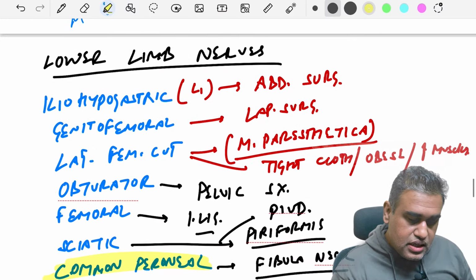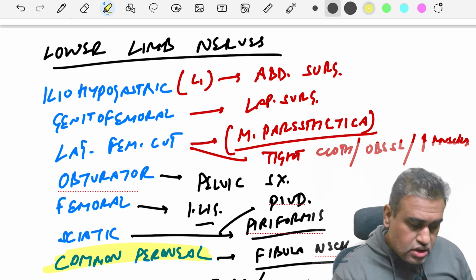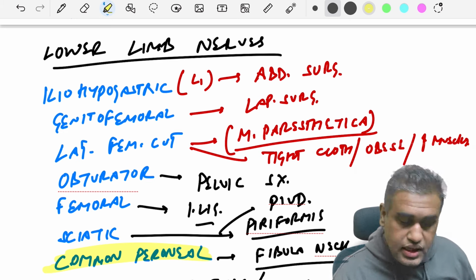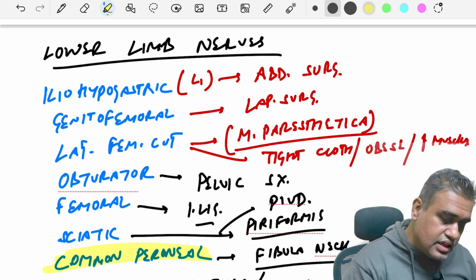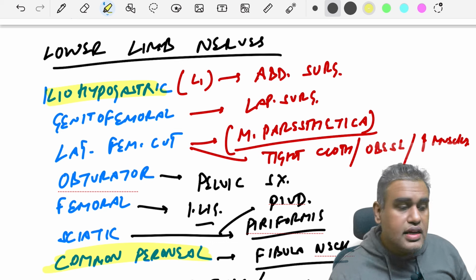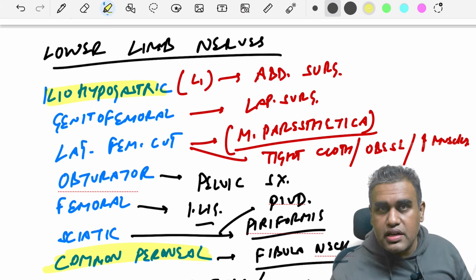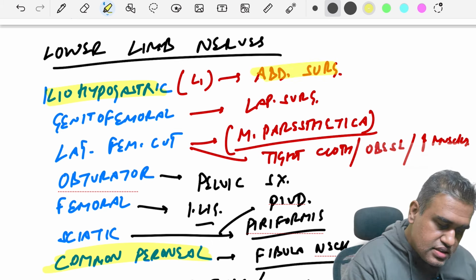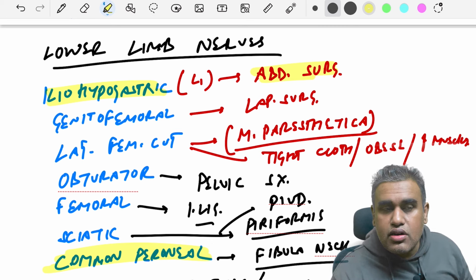Now coming to the lower limb nerves and the injuries as well. See, there are various nerves in the lower limb. Let us see the important parts, what happens when they are injured. Iliohypogastric nerve, remember, is basically a sensory nerve, and that supplies the suprapubic area. So in case of abdominal surgery, this nerve can be damaged. There can be some paresthesia around the pubic region.